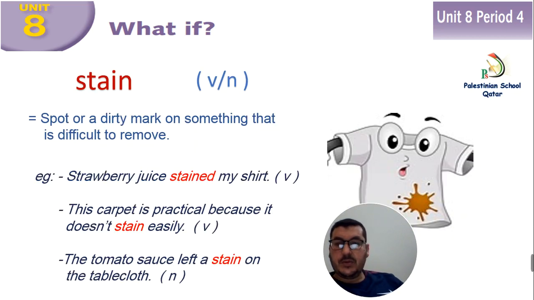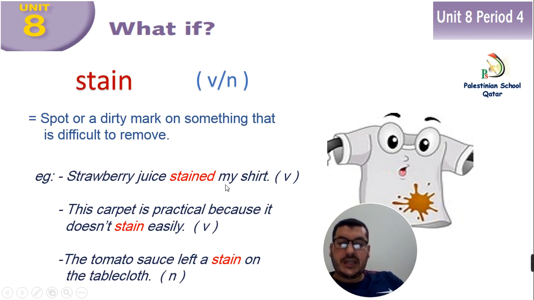Good. After pour we have stain, and the stain here in the picture is a dirty mark or spot on something that is difficult to remove. Sometimes stain comes as a verb and sometimes as a noun. Look here as examples.